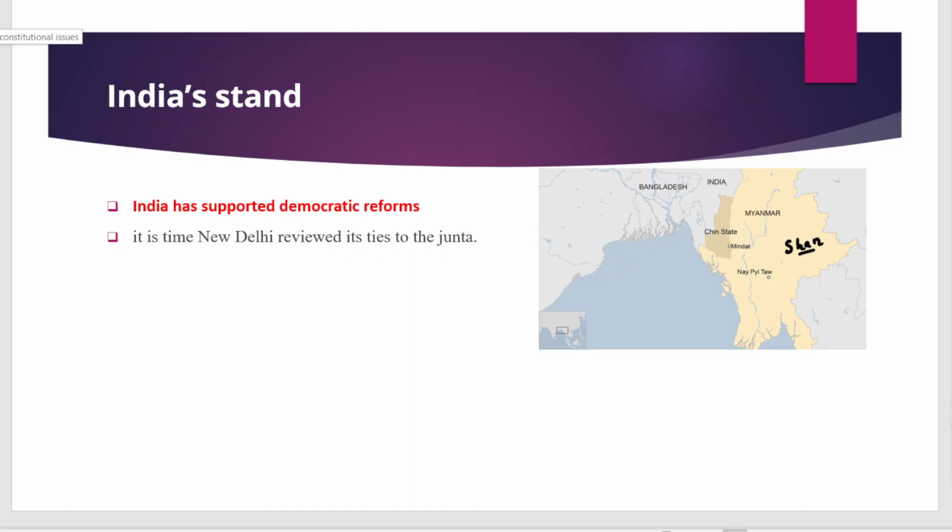You know that Myanmar shares borders with Indian states, and Myanmar is also close to China. So because of the national interest, India kept silent. But now India should review its ties to the junta because India has always supported democratic reforms in Myanmar.